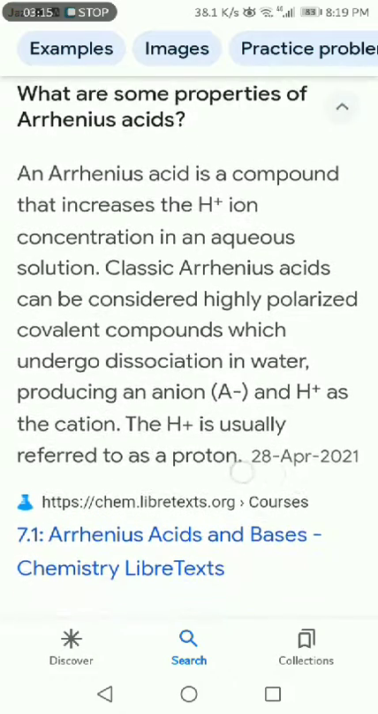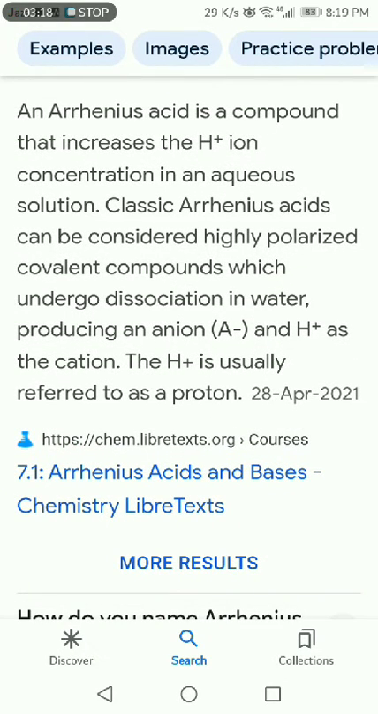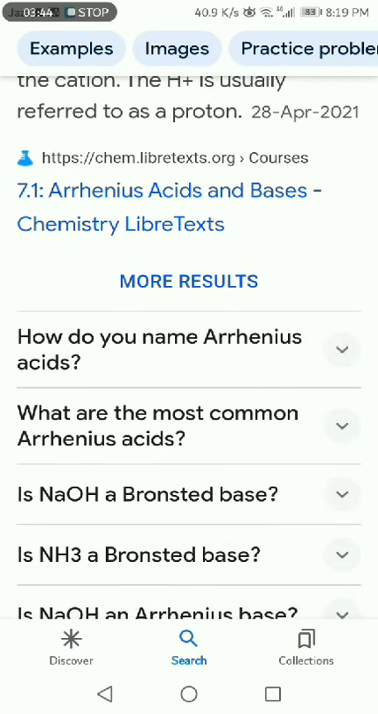An arsenous acid is a compound that increases the H+ ion concentration in an aqueous solution. Arsenous acid can be considered a highly polarized covalent compound which undergoes dissociation in water, producing an ion A- and H+ as the cation. The H+ is usually referred to as a proton.